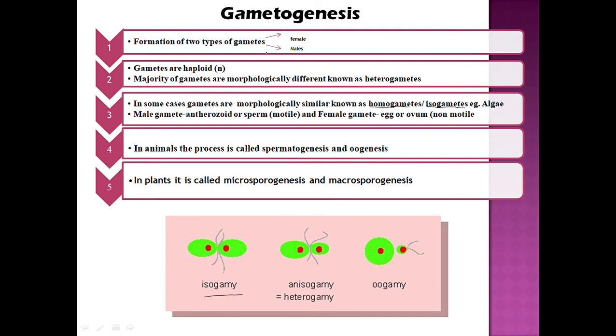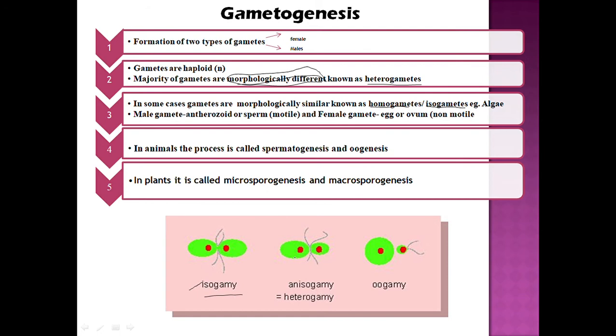Whereas the majority of gametes are morphologically different. The main point is they are morphologically different, and they are known as heterogametes. In the picture below, you see the first is isogamy, जिसके अंदर दो morphologically similar gametes हैं, उनका fusion हो रहा है, and this is known as isogamy.